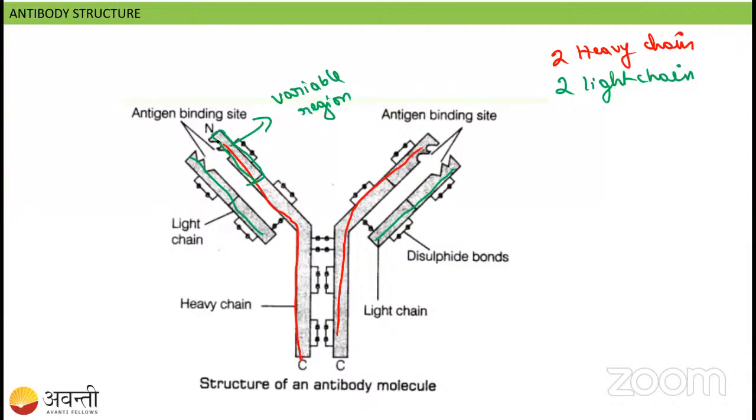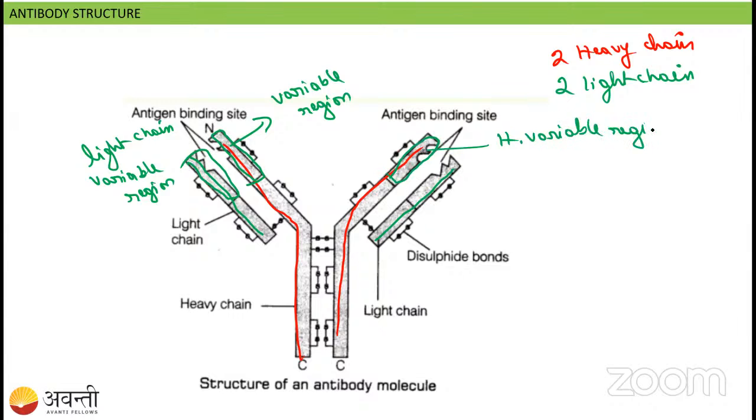This is the heavy chain variable region, and this is the light chain variable region. This outer part is the heavy chain variable region, and this is the light chain variable region.